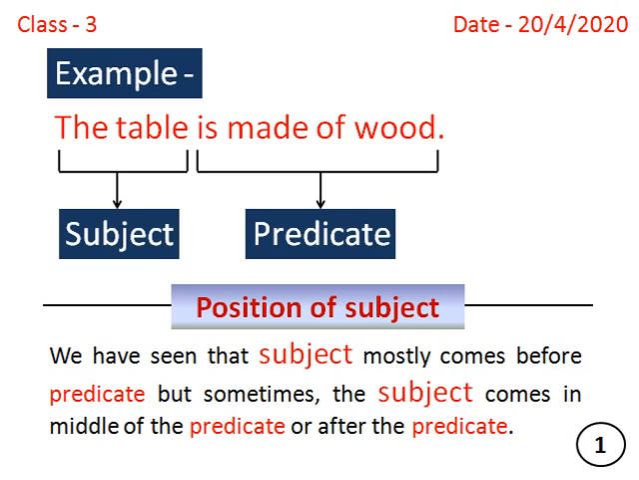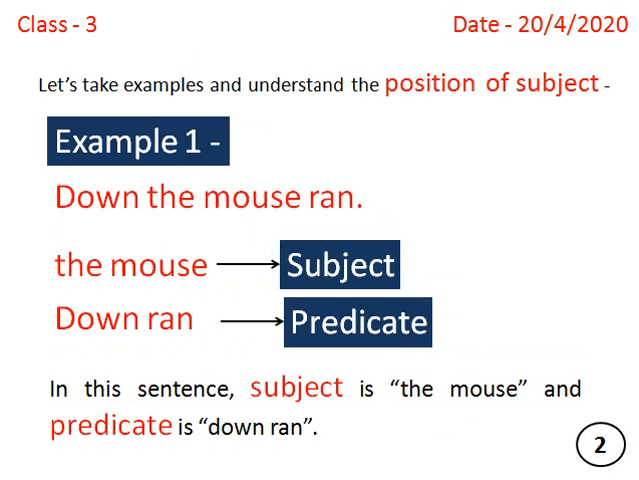We have seen that subject mostly comes before predicate, but sometimes the subject comes in middle of the predicate or after the predicate. Let's take examples and understand the position of subject. Example 1. Down the mouse ran. In this sentence, the subject is the mouse and predicate is down ran. You can see that the subject comes in between the predicate.